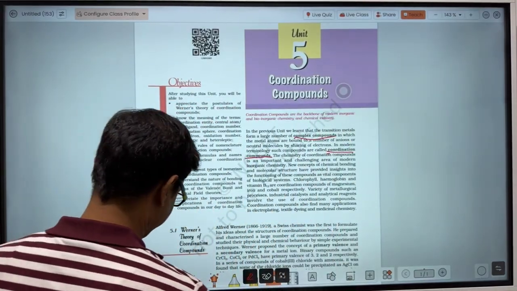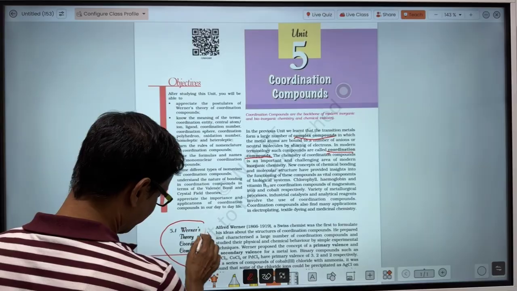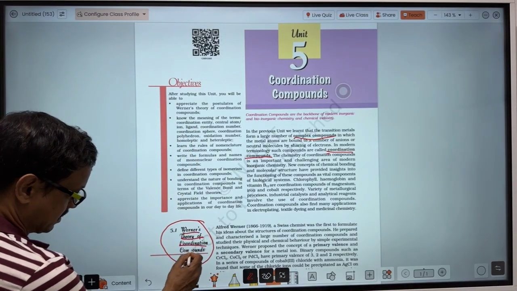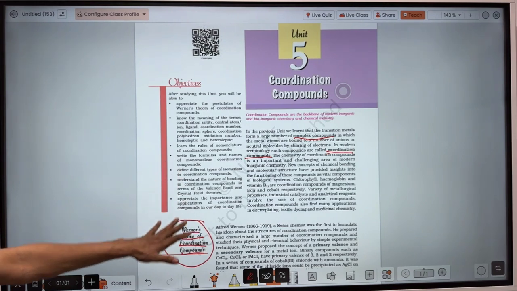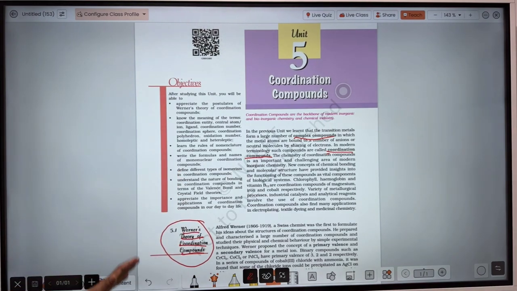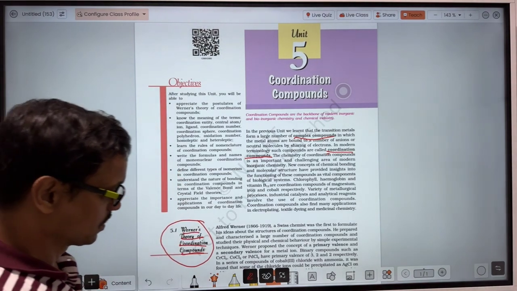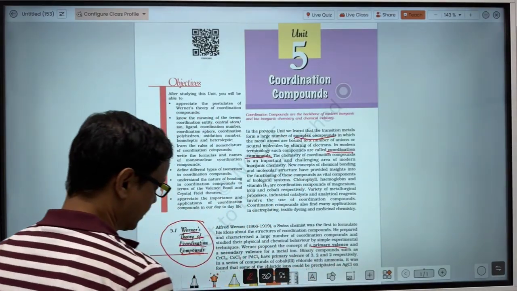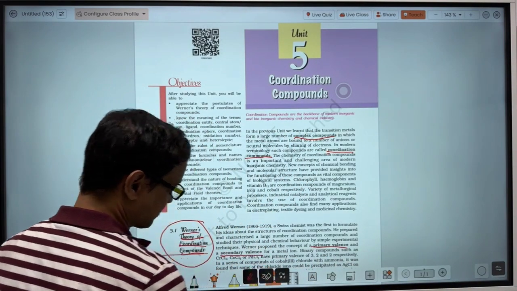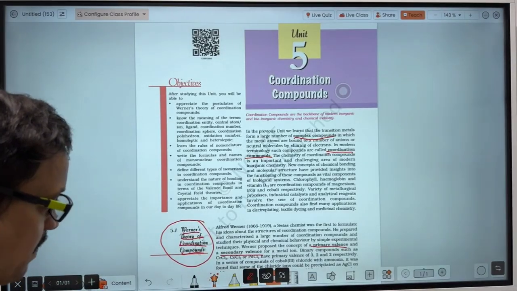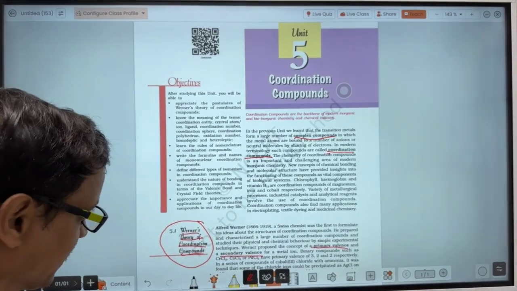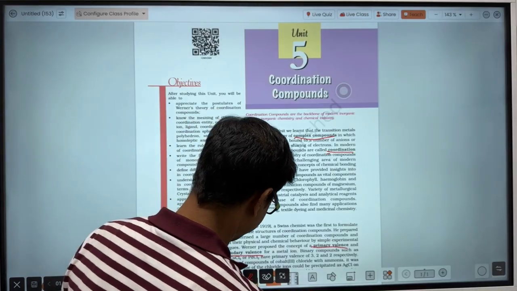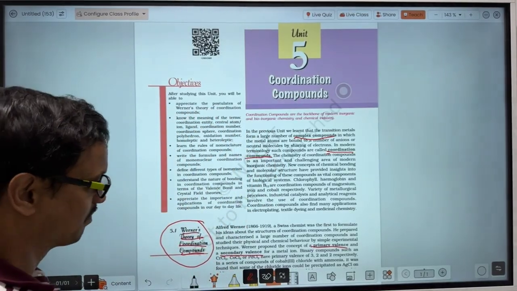Werner's theory of coordination compounds: Werner proposed that in a coordination compound, a central atom shows two types of valency. One is called primary valency and the other is called secondary valency, of which the primary valency is satisfied through ionic bond and the secondary valency is satisfied through covalent bond.